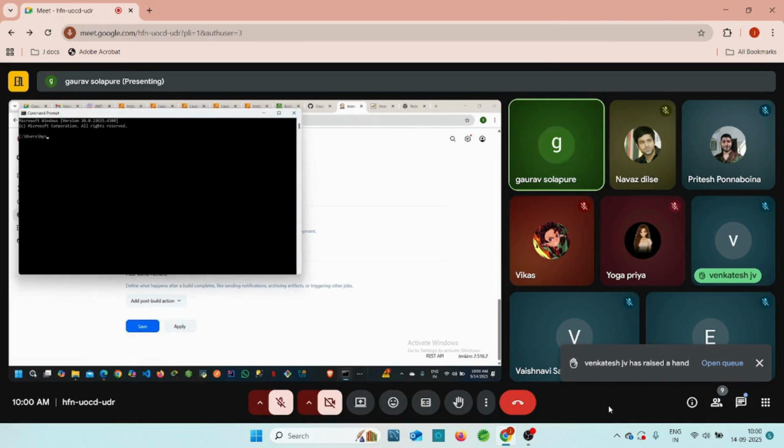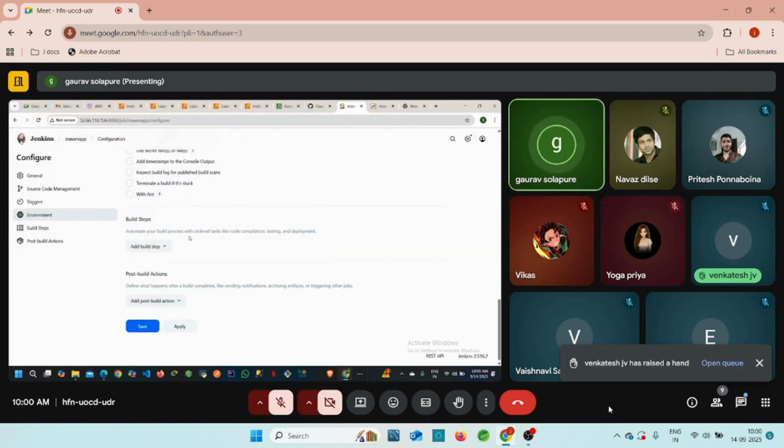Let me check mvn -version, because Maven should be available in your Windows operating system, right? Maven is available, 3.9.9, right? Because we are trying to build our application with the help of Maven. We have the option for Gradle as well, but you can try to build our application with the help of Maven, guys, right? So Maven should be installed in your Windows operating system. Otherwise, you cannot build our application on Jenkins as well, right?